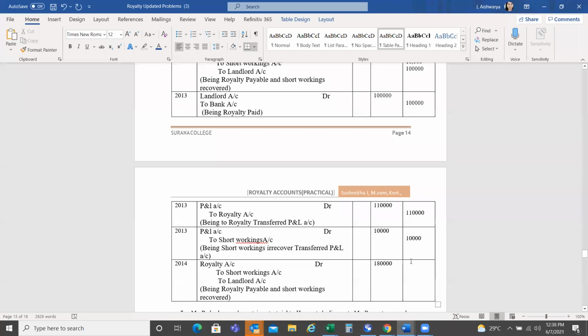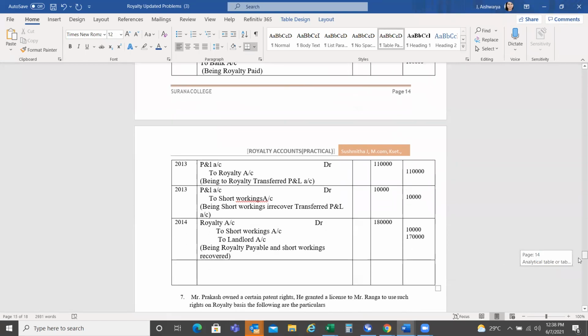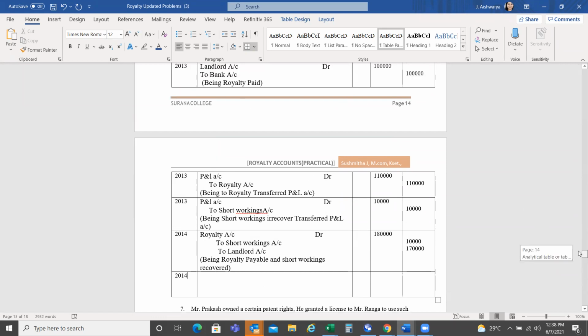Then short workings is 10,000 and landlord is 1,70,000. Yes. So this is royalty payable and short workings recovered. Am I clear? So here in 2014, we are recovering the short workings and it is payable. Am I clear? Then again in 2014, what is the next? Payment entry, ma'am. Yes. So what is the payable entry?